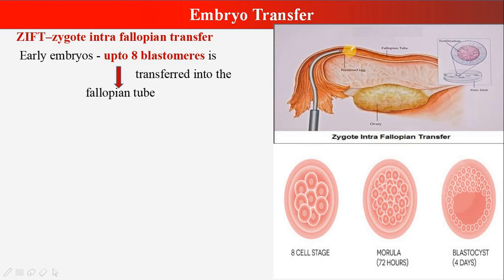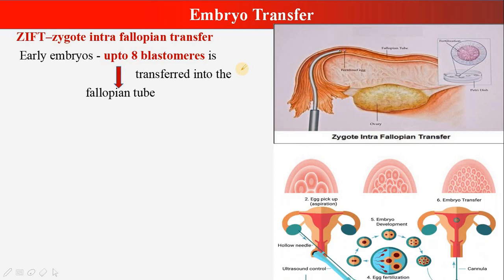So this is called zygote intrafallopian transfer. The term itself says zygote; intra is inside, fallopian, inside the fallopian tube, it is transferred. So zygote intrafallopian transfer.